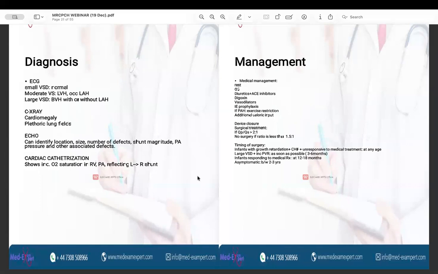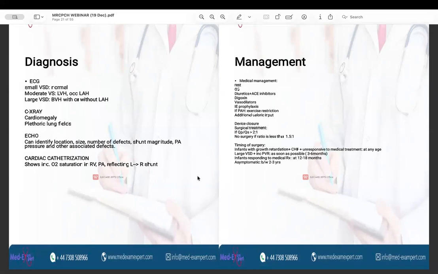Then diagnosis, ECG, chest X-ray, echo, and cardiac catheterization is done. On the ECG, you can find no findings at all in case of the small VSD. In case of moderate sized VSD, you can find the left ventricular hypertrophy, and occasionally left atrial hypertrophy. In case of large VSDs, you can find biventricular hypertrophy with or without left atrial hypertrophy.